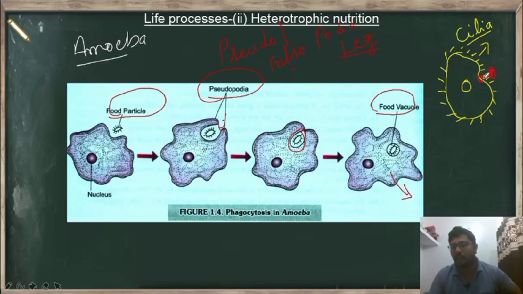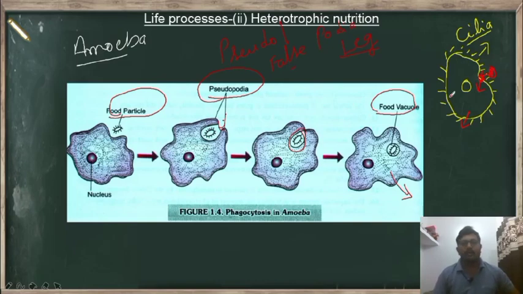We can call it a mouth opening. So when the food particle comes near to the mouth opening, it takes in the food and it passes into the body. When the food particle enters into the body, due to the digestive enzyme, it breaks down and all the waste will get excreted from a certain part. So this happens in paramecium. So these are the two examples of unicellular organisms, and how heterotrophic nutrition takes place in unicellular organisms.